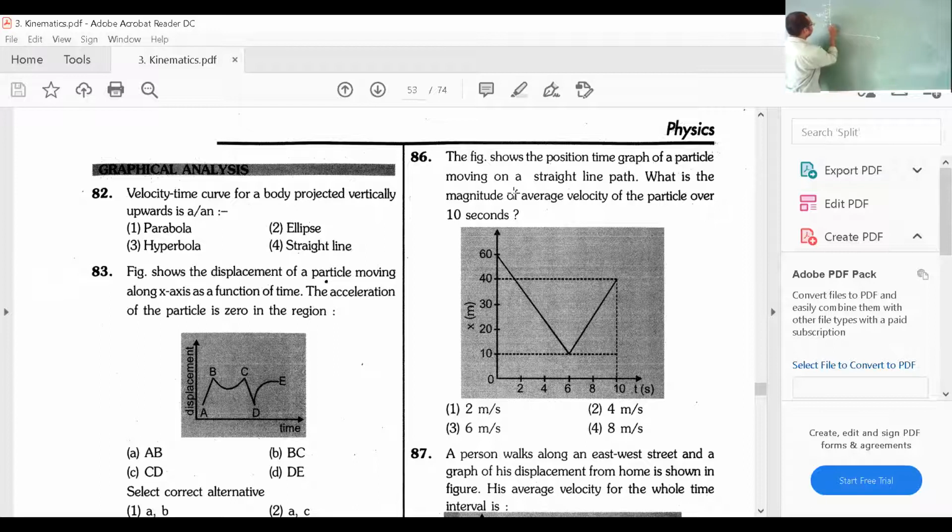On the time axis, 0, 2, 4, 6, 8, 10. Sixth point here, then going to 40. This is the given length.